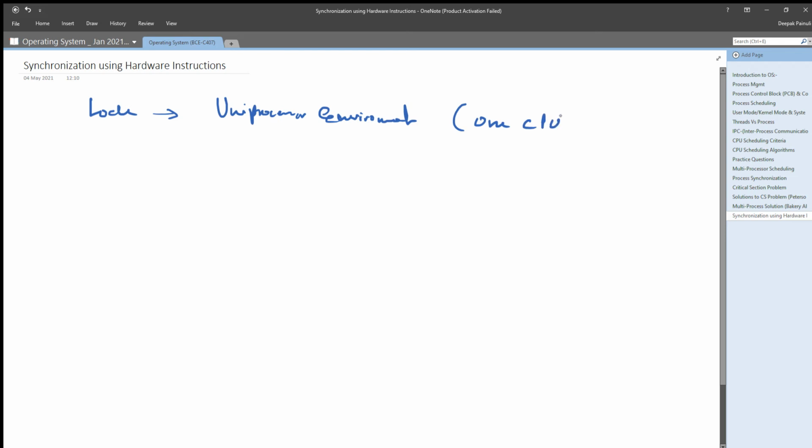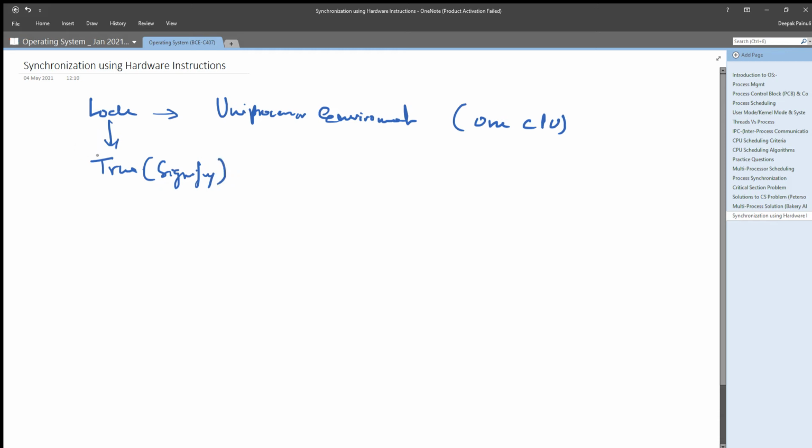where we have only one CPU. So any process who wants to enter its critical section will set this lock as true, which signifies that the critical section is being used by some process right now.